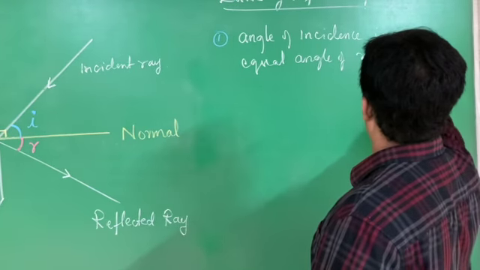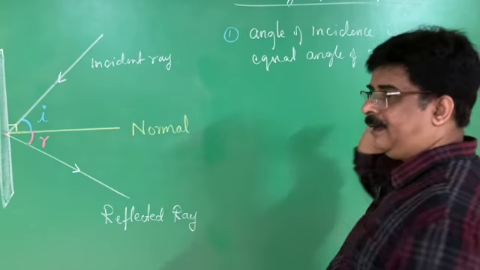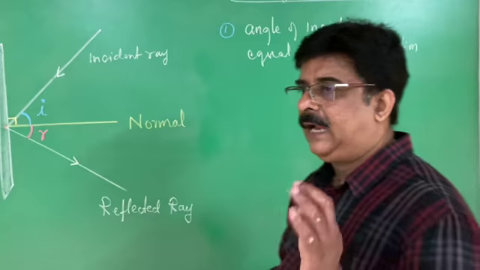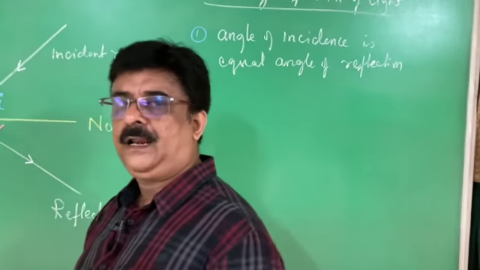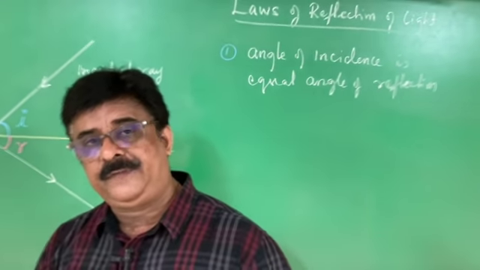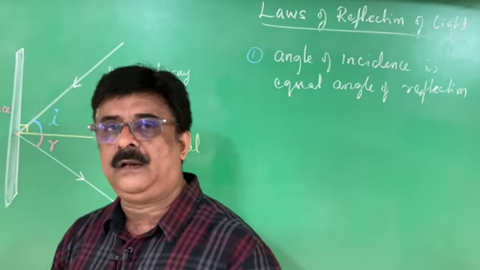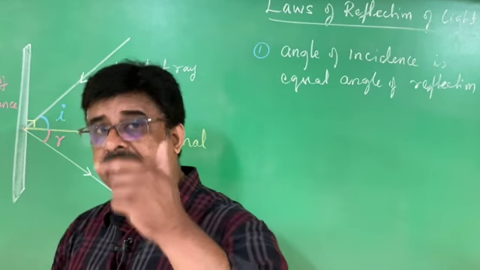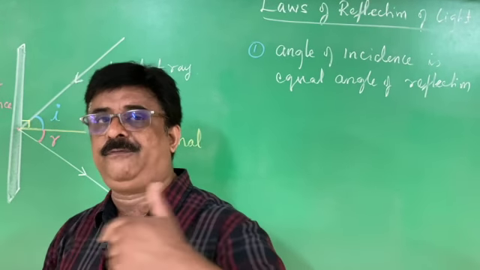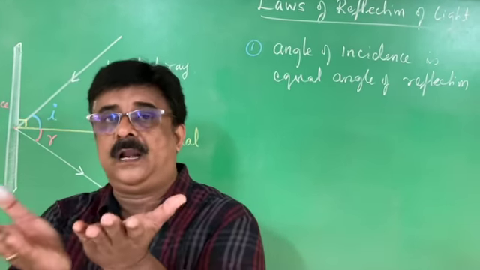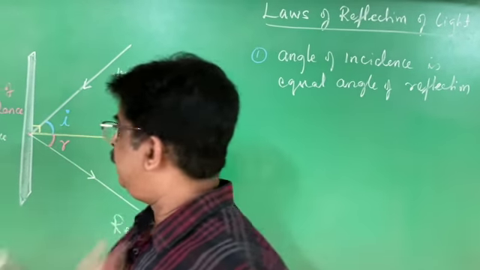See how easy it is. First law of reflection of light: angle of incidence is equal to angle of reflection. What is angle of incidence? It is the angle between the incident ray and the normal. What is the angle of reflection? It is the angle between the normal and the reflected ray. And these two angles are always equal. That is the first law.